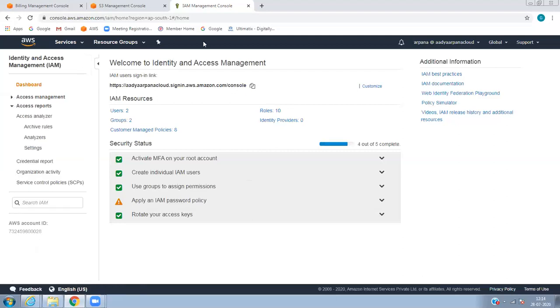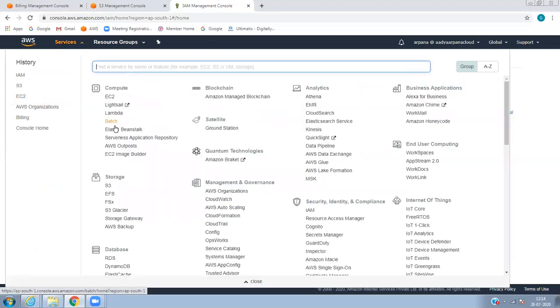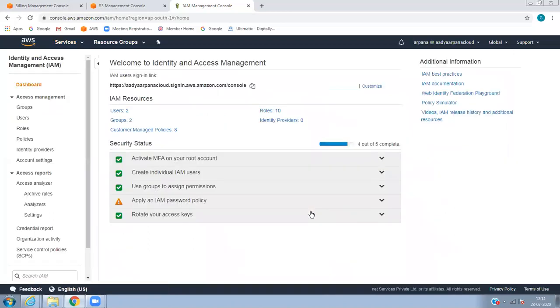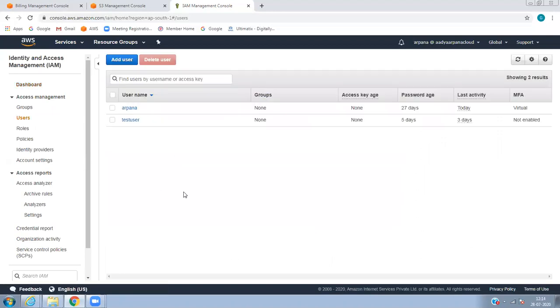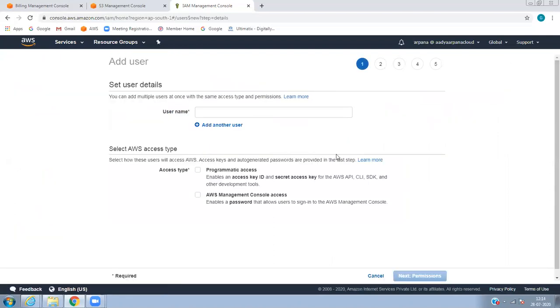So let's begin. When you go to the main console of AWS, you can see a lot of services. In security, identity and compliance, you can see IAM. In IAM, you can create and manage AWS users, and use permissions to allow or deny their access to AWS resources. Let's talk about users. So what I'm going to do is create a user. How to create a user?